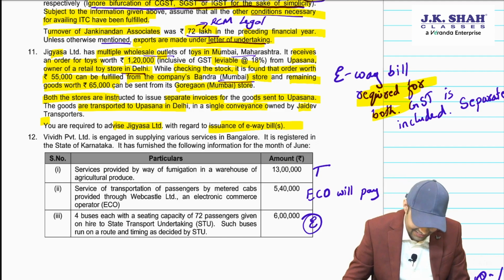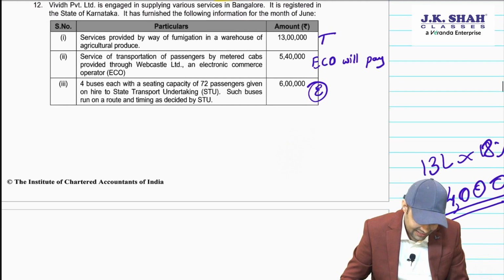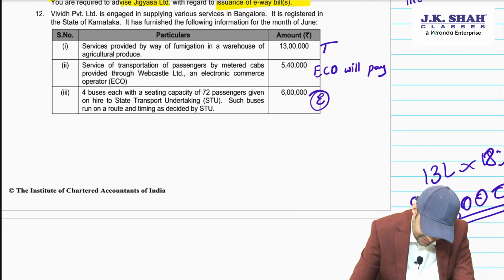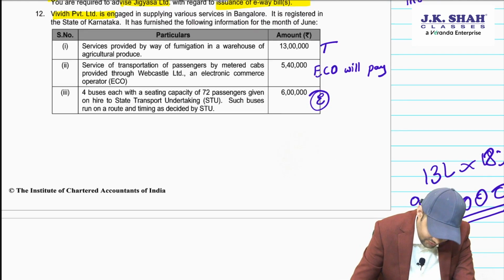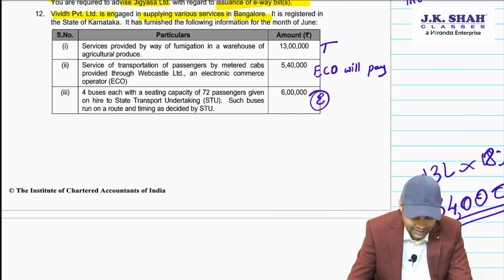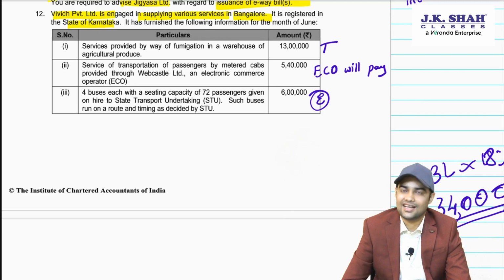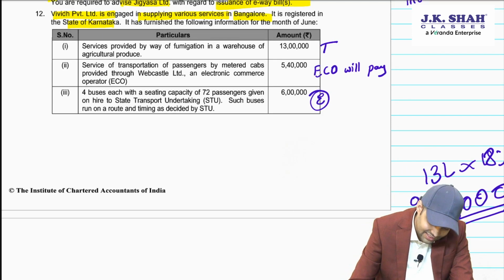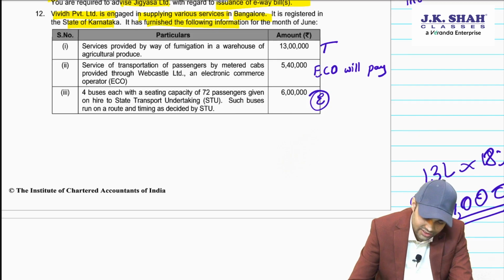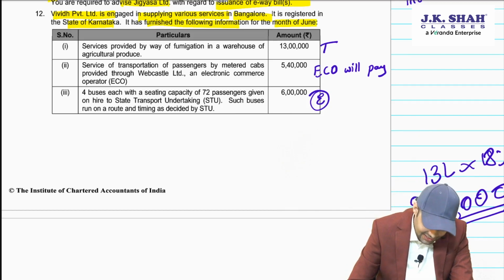Okay. Let's see the next one. Again a simple one. Vivid Private Limited is engaged in supplying various services in Bangalore. It is registered in the state of Karnataka. It has furnished the following information for the month of June. Let's see what we have to calculate.